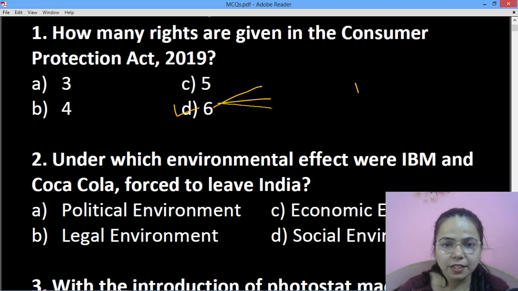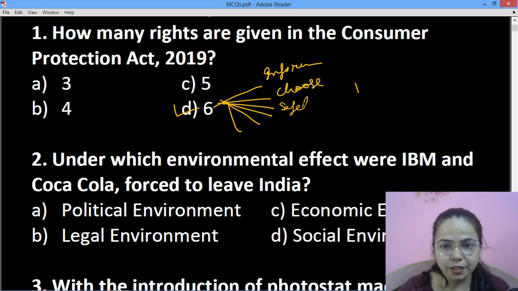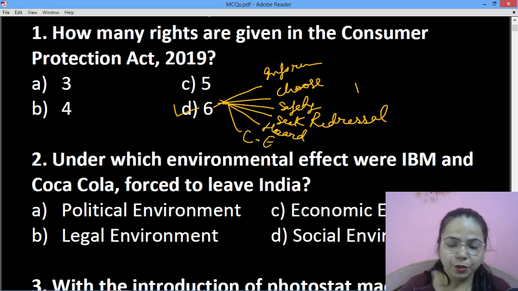So these are the 6 rights that are given in the Consumer Protection Act. First is right to information, right to choose, then right to safety, seek redressal, and you need to remember all the rights, to be heard, and consumer education. Okay, so these are the 6 rights.